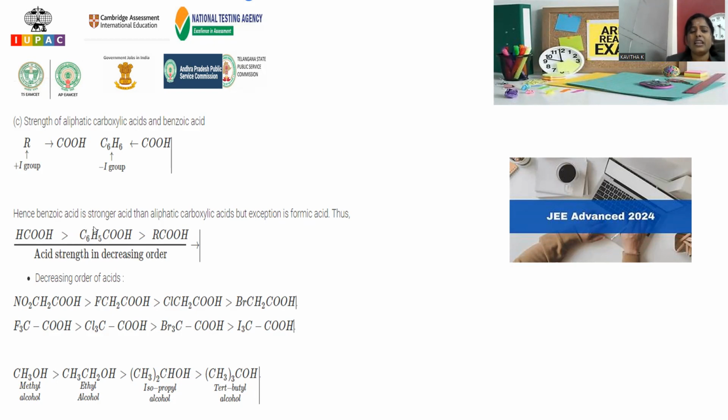In the case of benzene, there is a partial double bonded character originated between the benzene ring and the carbon, so that particularly the inductive effect operates, and the acidic strength is somewhat decreased in comparison to formic acid. And in the case of methyl or any alkyl, what happens? This is showing the plus I effect. The plus I effect generally decreases the acidic strength. So this is the way formic acid will be the highest exceptionally, benzoic acid the next level, and aliphatic carboxylic acid is the least acidic because of the plus I effect.